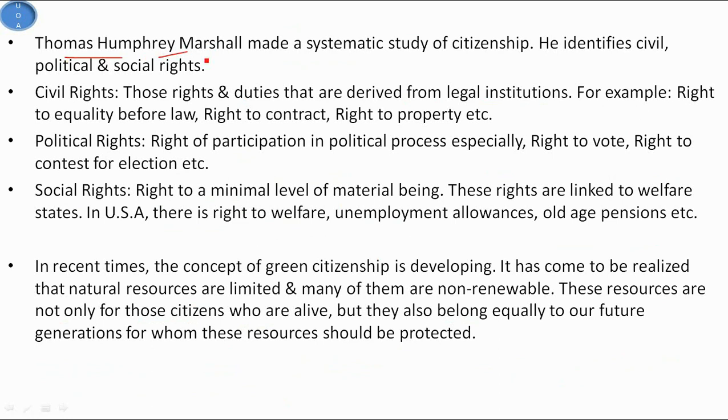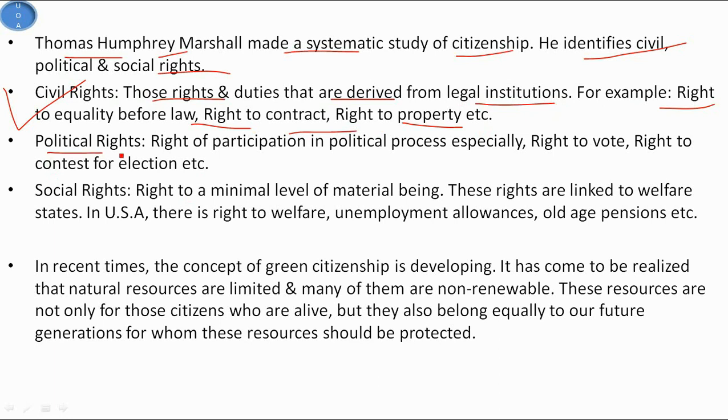So Thomas Humphrey Marshall made a systematic study of citizenship, and he identified civil, political and social rights. So first we see the civil rights. Those rights and duties that are derived from legal institutions are the civil rights. For example, right to equality before law, right to contract, right to property and so on.